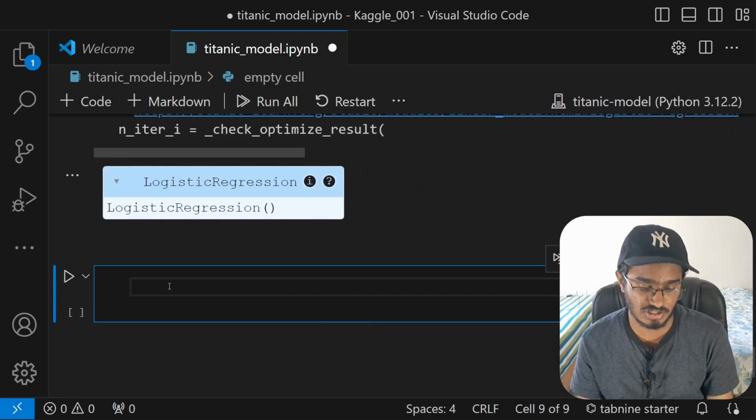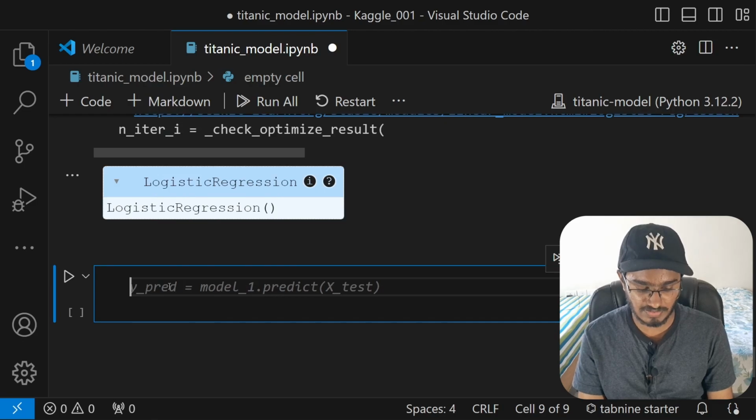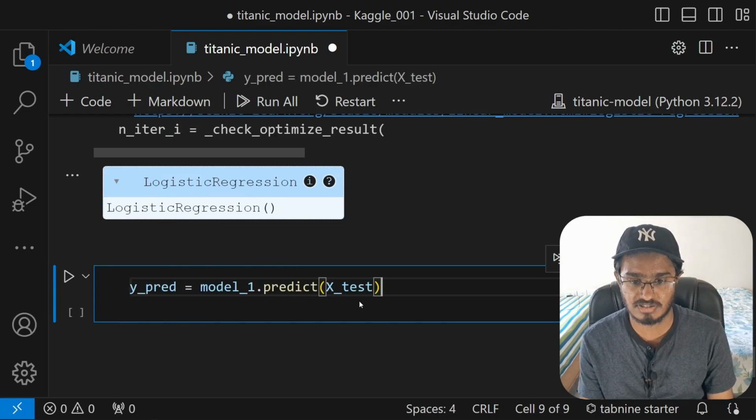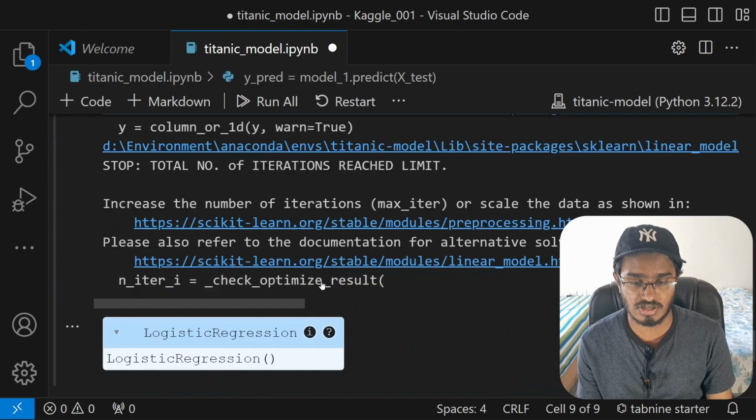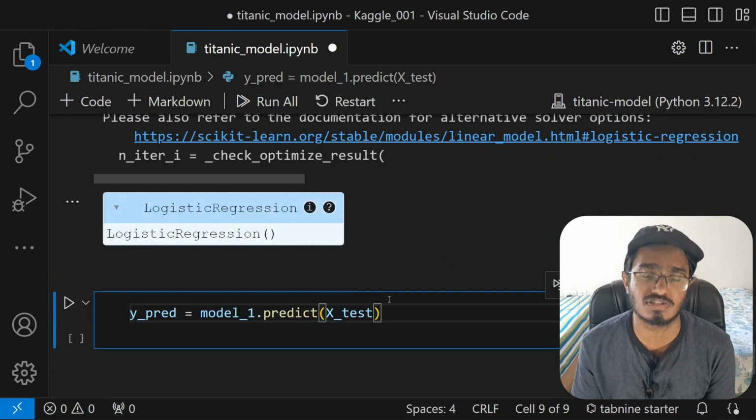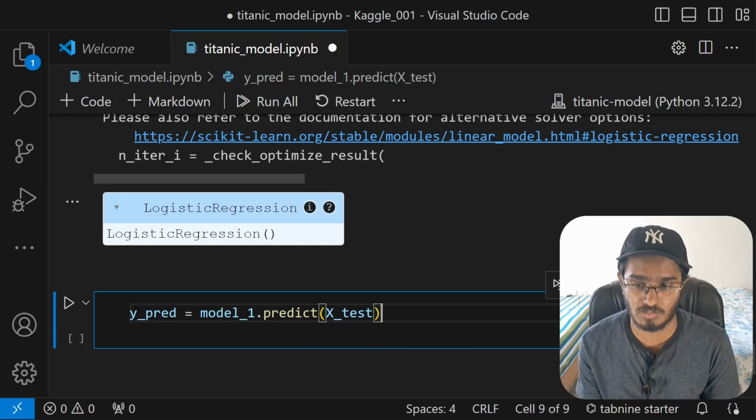Now we can make predictions on this. All we have to do is just type in model1.predict, and then we have our xtest variable. Now this will give us predictions in terms of ypred, and we can compare that with our original labels, and we can do that by using the accuracy score from scikit-learn. We will have to import that one as well.